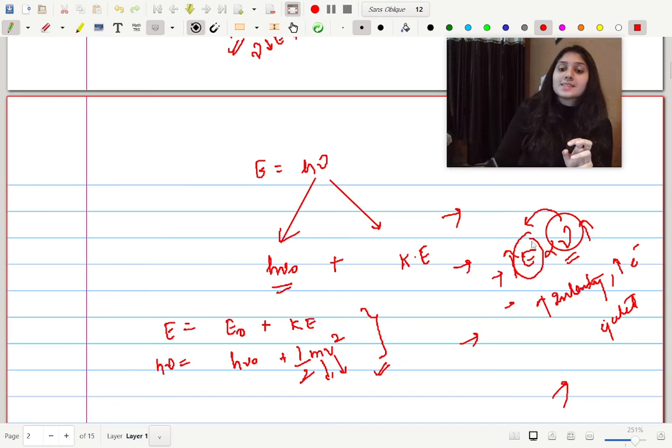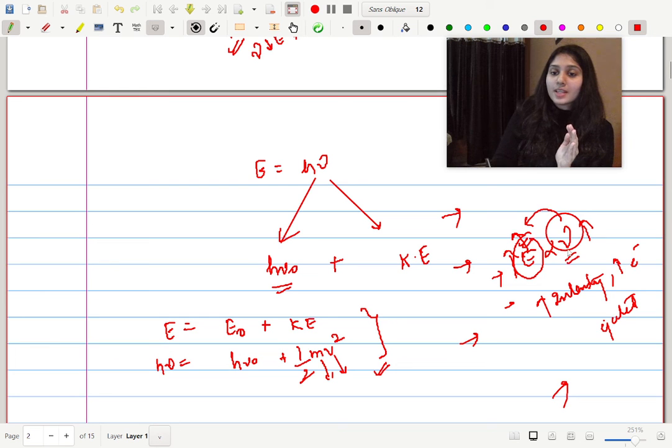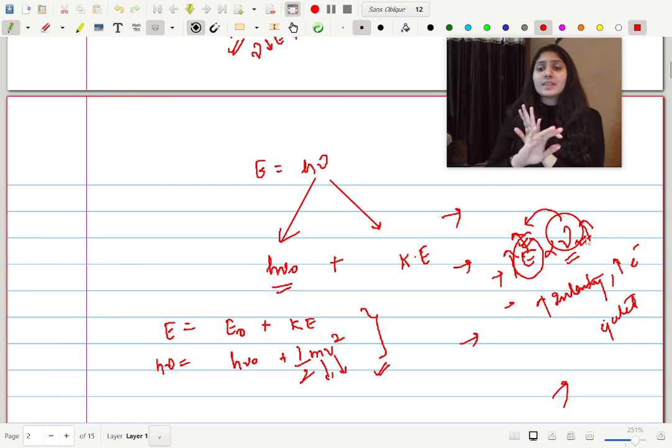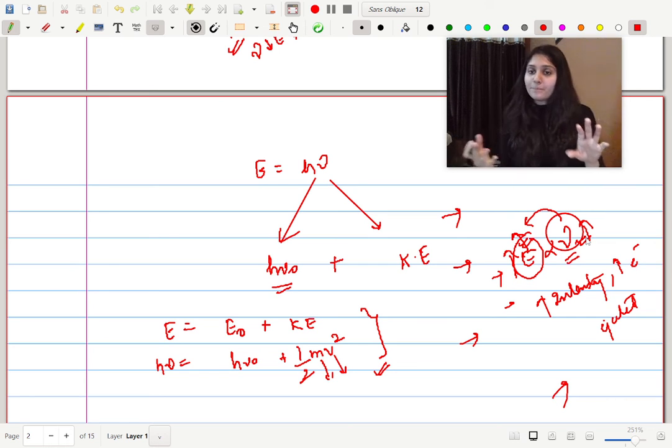राइट, so this excess energy which gets converted into kinetic energy is actually the part of the total energy that you provided. So energy के सारे जो factors हैं that will only depend upon the frequency and intensity has no role there. Intensity basically only means कितना bright है या कितने quanta है. ठीक है, is it clear?